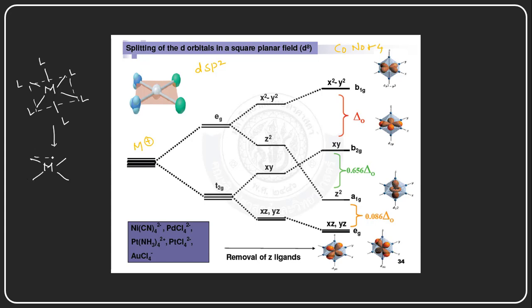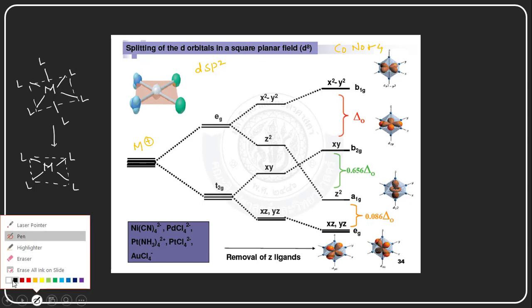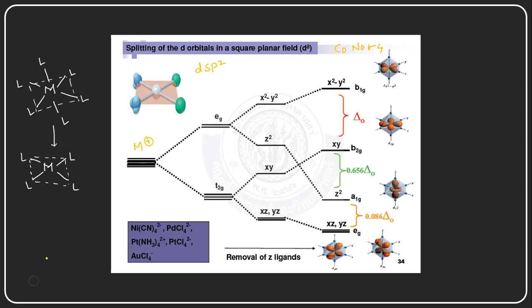Okay, this is the square planar geometry, which is very much similar to the octahedral complex. These are the ligands, and all the ligands are on the same plane. As the picture represents here, all are on the same plane; the only thing is there are no ligands approaching through the z axis, above the plane and below the plane.